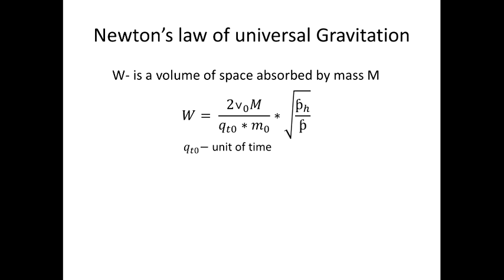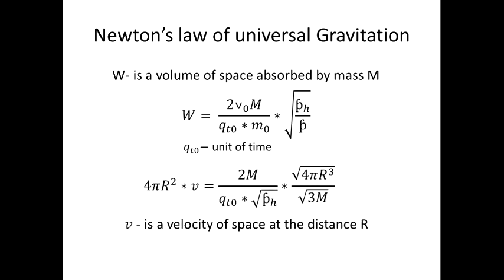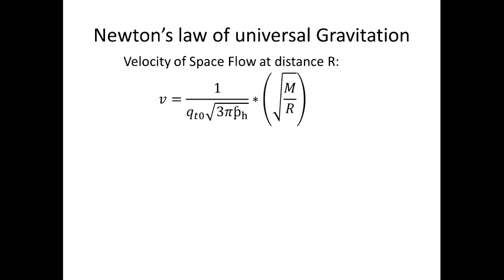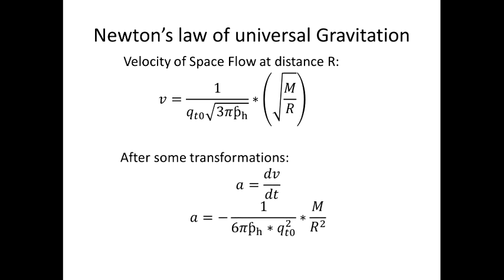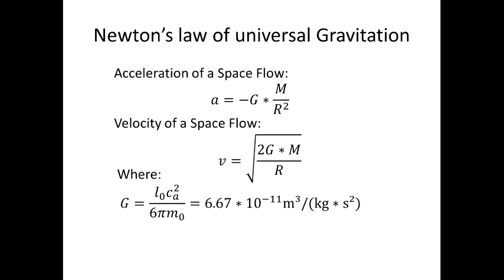This volume of space is compensated from outside by the flow of space with the velocity v at a distance r. From the last equation we can get a formula for the velocity of space flow at a distance r. And after some transformation we can get a formula for acceleration, or in another form using the gravitational constant.